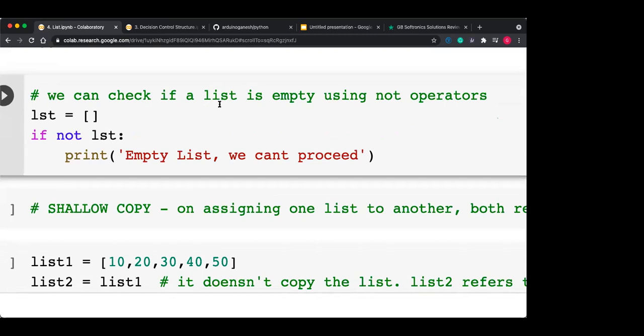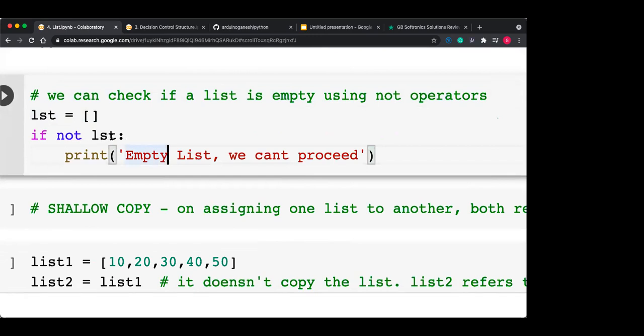Just provide the list and you will get the summation. Now we can check if the list is empty or not using the not operator. So here there is an empty list, lst. How to create an empty list? Just provide the name, equal to, and the empty brackets. So if not lst, then empty list.